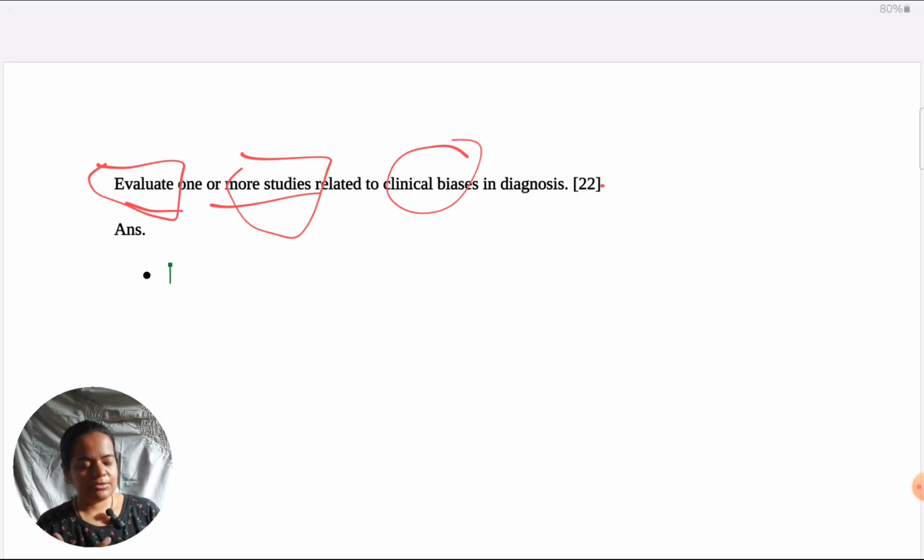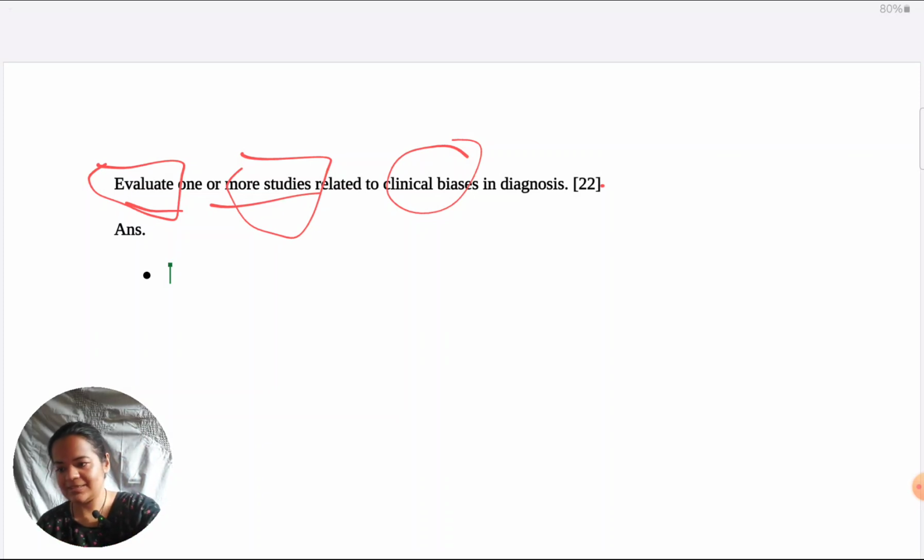As I mentioned in the introduction, there are just too many studies and too many theories under every topic of IB psychology. How should the examiner know which ones you have selected? So treat the introduction as that part of the essay where you make it clear to the examiner that this is what my essay or my answer is going to be about.